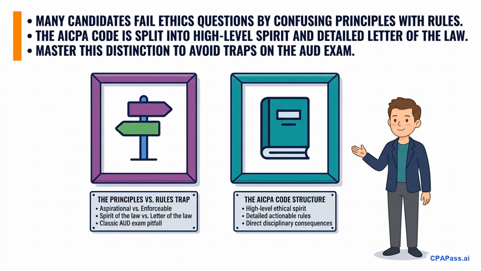Many CPA candidates fail ethics questions on the AUD exam because they fall into a classic trap, confusing aspirational principles with enforceable rules. The AICPA Code of Professional Conduct is divided into two distinct levels, the high-level spirit of the law and the detailed letter of the law. Understanding this distinction is the fastest way to avoid traps on exam day. If you treat every ethical statement as a strictly enforceable mandate, you will miss easy points. Let's break down how the examiners test this structure so you can navigate these questions with absolute confidence.